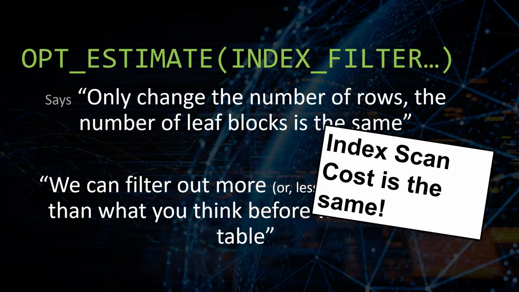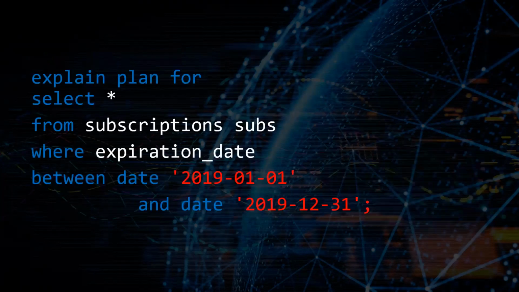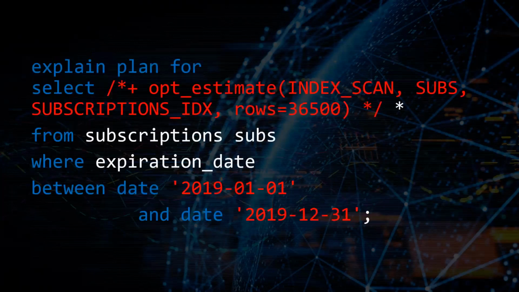So as a result, there's no change to the index scan cost. The index scan cost is going to be the same if we use the index filter. Here in this case, Oracle's skewed understanding means that it really doesn't understand what percentage of the index we're going to be scanning. So we're going to actually be using the index scan hint here.